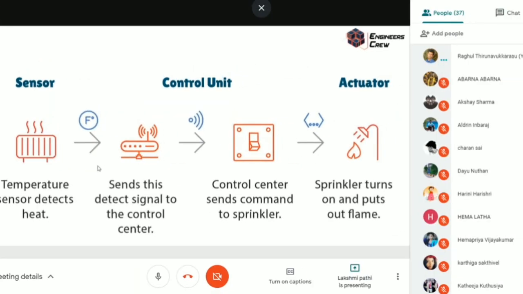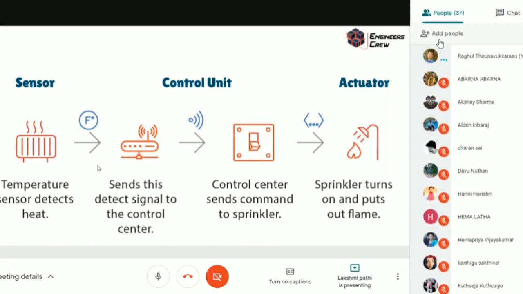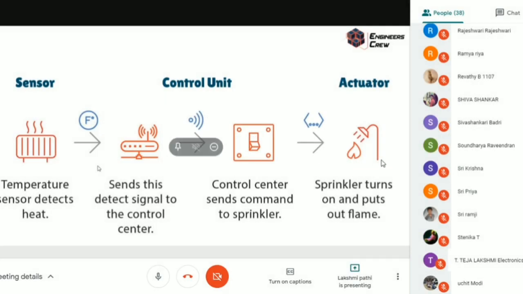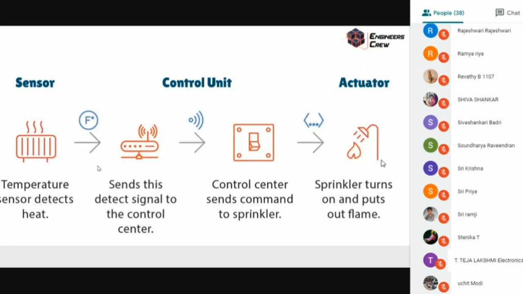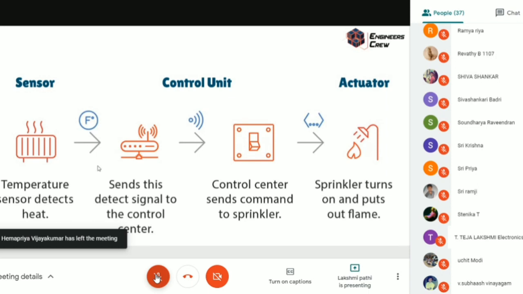Here is a temperature sensor. Just imagine that a fire extinguisher is also an automation. Whenever the temperature reaches some offset value, it will sense the signal. The signal will be processed by your controller, and the controller will take the necessary action, like sprinkling water to control the flame, right? So for automation, what is the main thing? We have to get the input from the users, or we have to get the input from the sensors, right? There are nearly 230 sensors available in the markets with different configurations. So we can see them one by one.